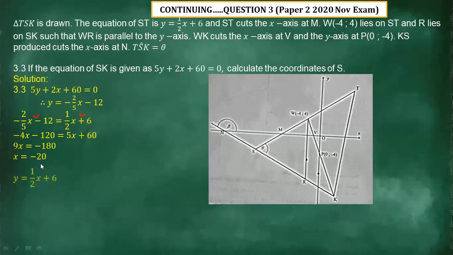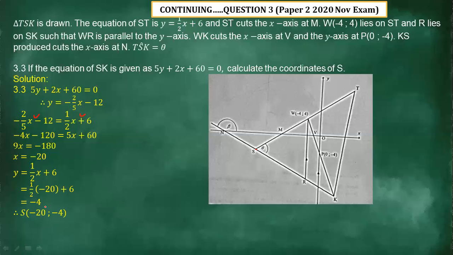Then let's see, we have used the equation of ST. Where you see x, we are going to substitute negative 20. Press your calculator, it's negative 4. Therefore, the coordinates of S are (negative 20, negative 4). So that's how you should determine the coordinates.